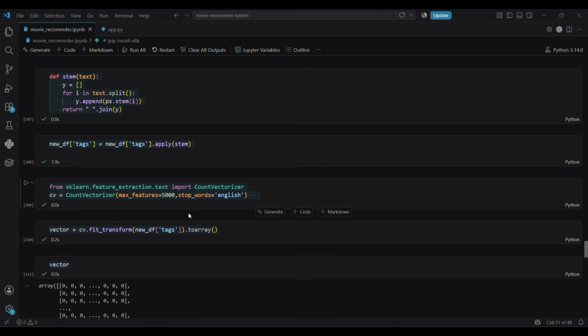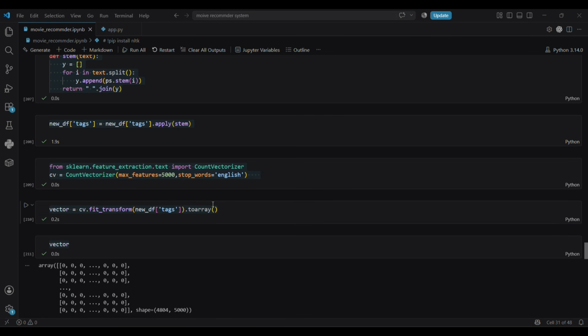Then we come to vectorization. I use a Scikit-learn CountVectorizer with max features 5000 and stop words English to remove common words like the, is, and, etc. This converts every movie tag into a 5000 dimensional vector.